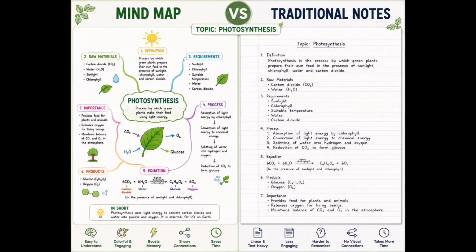So now we have understood that the problem is in how we are trying to recall the things that we have learned. When I say that maybe this one page can cover all your chapters, whatever you are studying for the full chapter, if that can be done in a single sheet. Just see the representation of the mind map and traditional notes for photosynthesis.